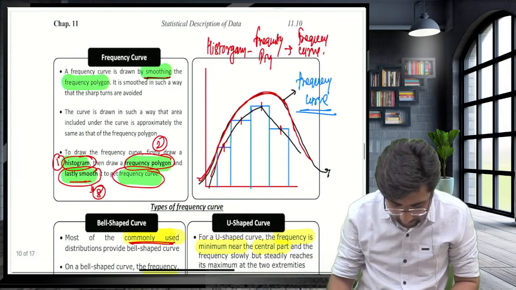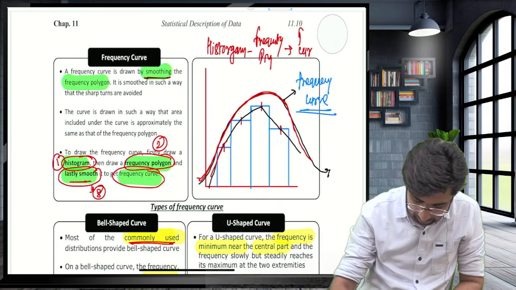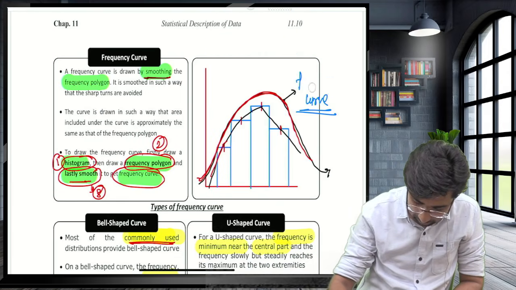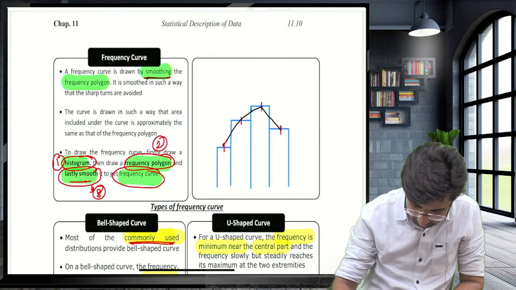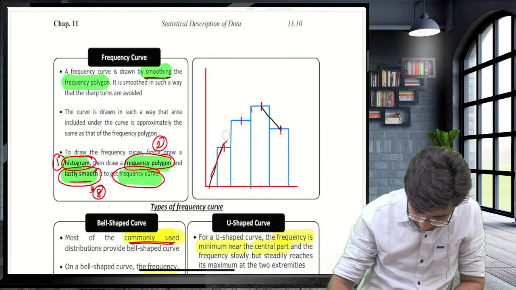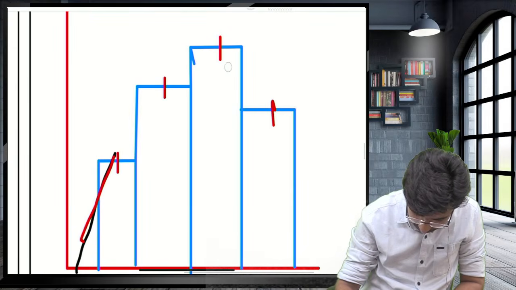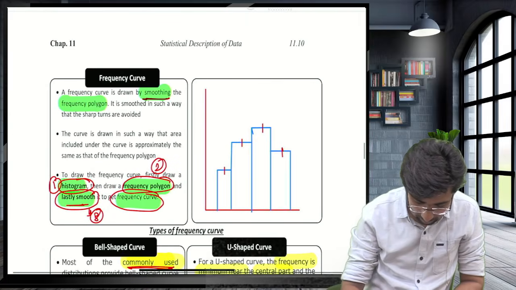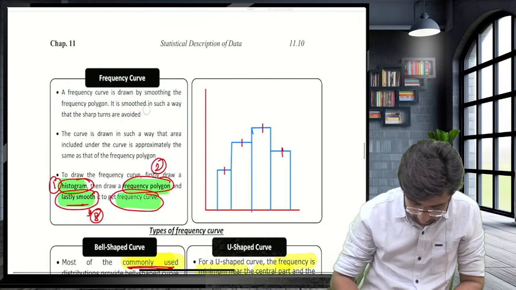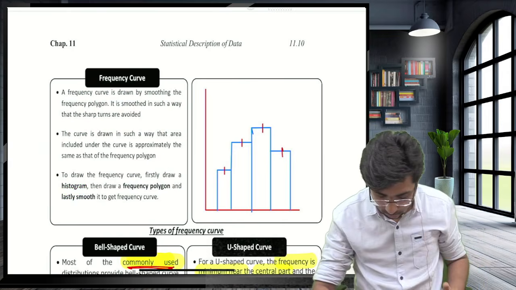Done. Guys, now let's understand the frequency curve. First of all, we receive the frequency histogram.